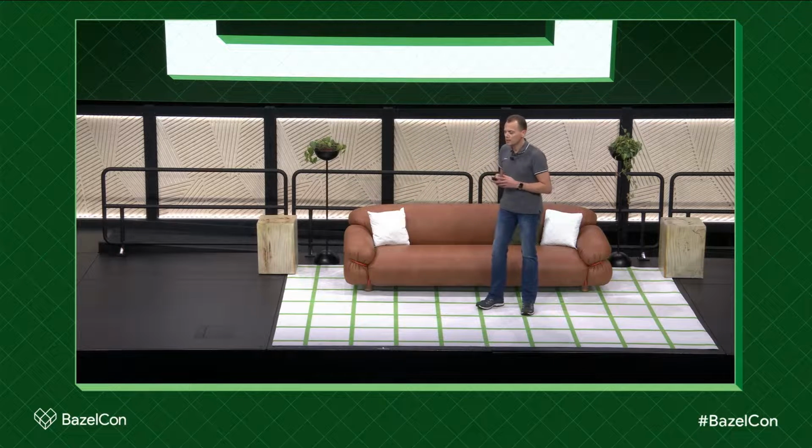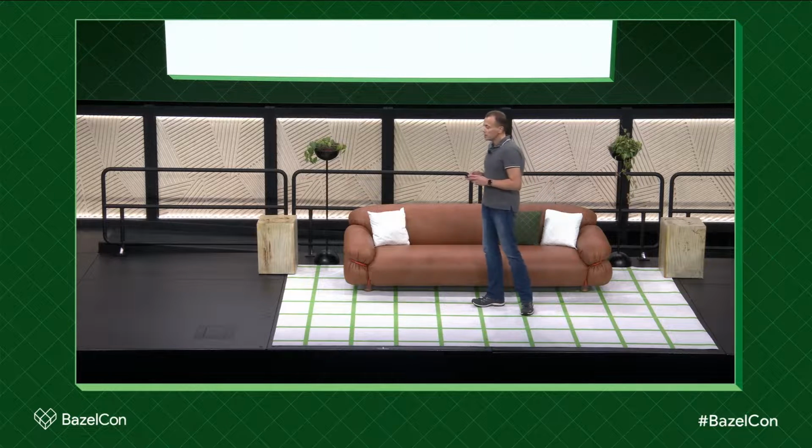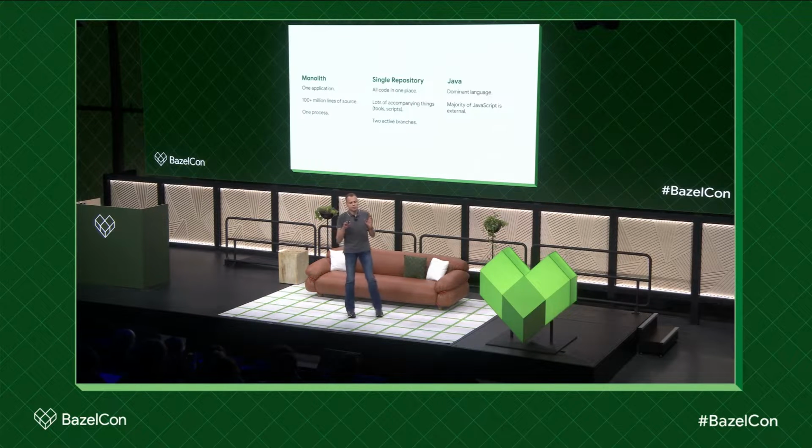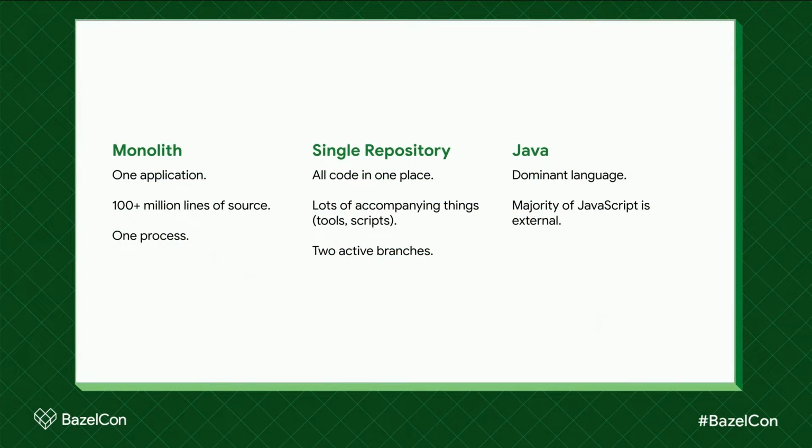So our code base is a monolith that really is a single web application which implements many products on top of it. And as of today, we have, I think it's about 120, 130 million lines of code. But one key thing, and this is important, is it's one development process that we use throughout the monolith.